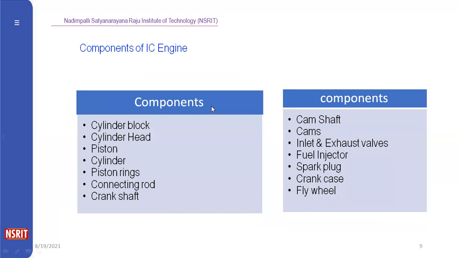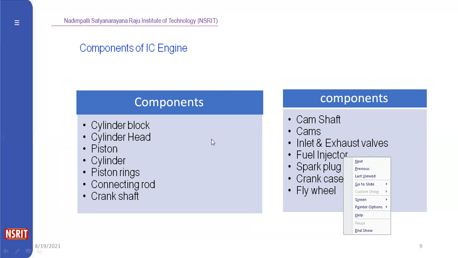So now we are moving to the main components of the IC engine. The main components are cylinder block, cylinder head, piston, cylinder, piston rings, connecting rod, crankshaft, cam, inlet and exhaust valves, fuel injector, spark plug, crankcase, and flywheel. Now we will discuss each term in brief.